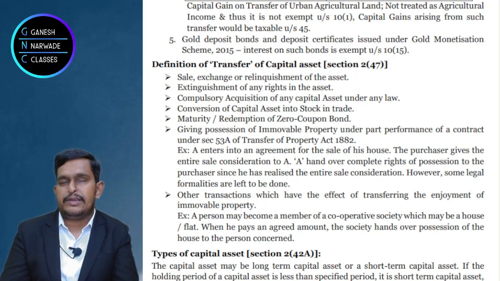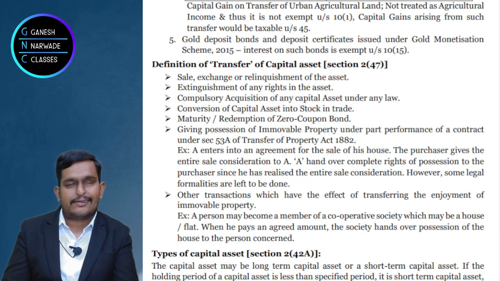So what will the company do? Cancel your shares. They will send you notice to pay first time, second time, third time. They'll wait for 1 month, 2 months, 3 months, whatever reasonable time, and after that also you don't pay the money, then the company will cancel your shares.